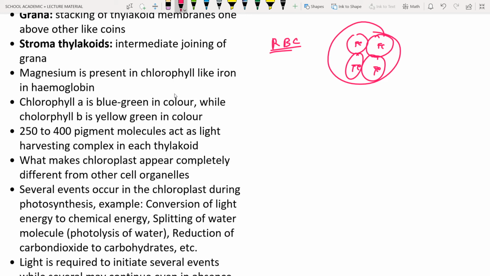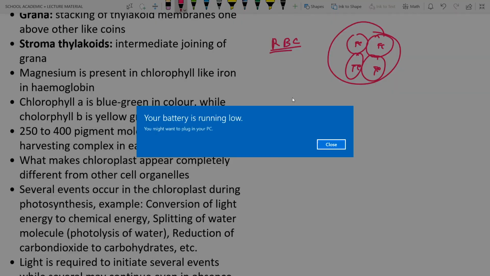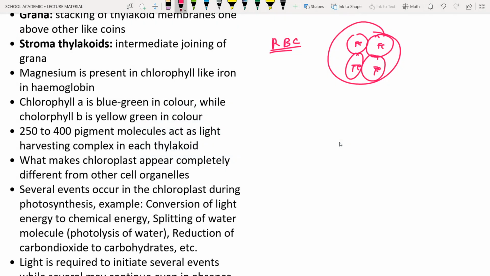In the same way, the chloroplast also contains chlorophyll. They are responsible for the capturing of sunlight. It looks similar to hemoglobin. The main difference between chlorophyll and hemoglobin is magnesium. The hemoglobin contains iron atoms while magnesium atoms are present in the chlorophyll.